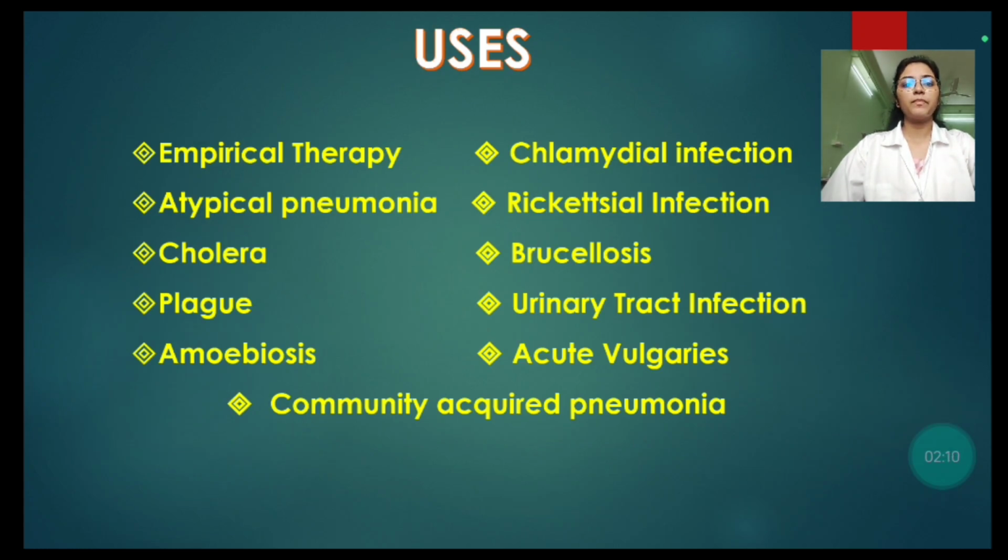Tetracycline is used as empirical therapy and tetracycline is used as drug of choice in atypical pneumonia, cholera, plague, brucellosis, rickettsial infections. Then other uses of tetracyclines are amoebiasis, chlamydial infection, urinary tract infection, acne vulgaris, community acquired pneumonia.